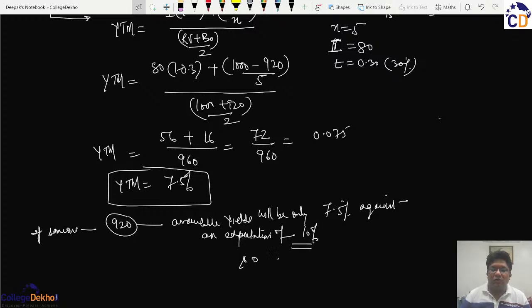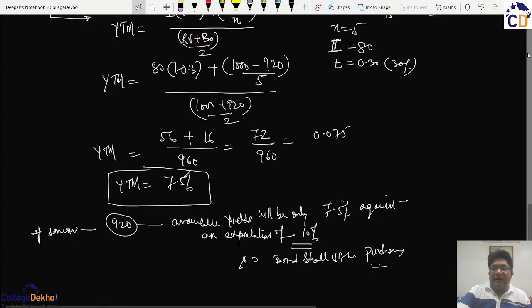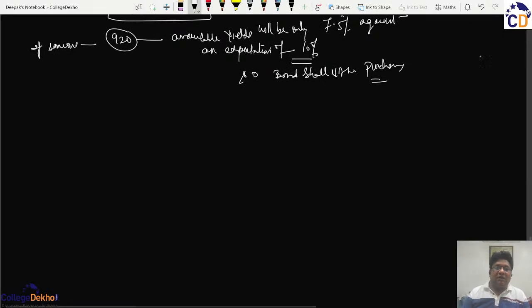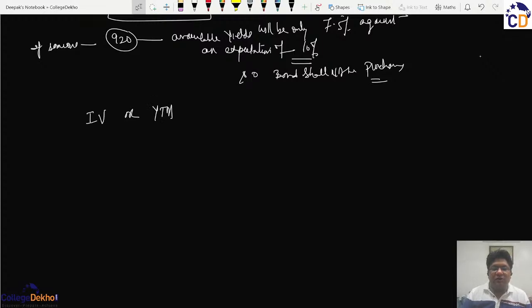So the bond shall not be purchased. So in this way, we are aligning our decisions: either way of calculating the intrinsic value or calculating the yield to maturity, in whatever way you want to calculate, you can always decide whether such a bond is worth investing in or not.